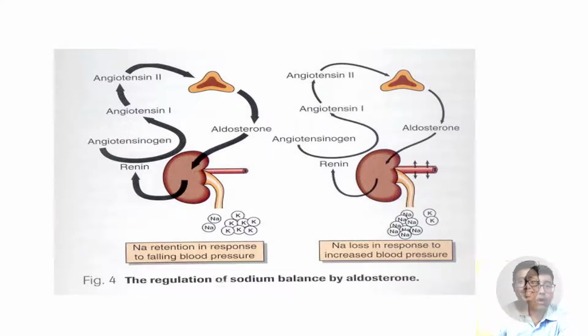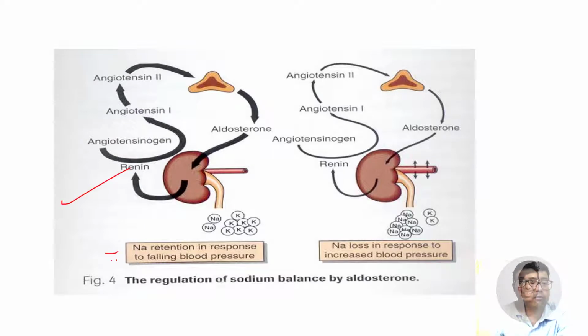Okay, so what happens if there is a fall in blood pressure, there is volume loss, then we need to conserve sodium. You get my point? If there is a fall in blood pressure, we need to raise the blood pressure. So when blood pressure is low, we need the body to work in such a way that the blood pressure goes up. How can it go up? By increasing the sodium concentration. How can it increase the sodium concentration? By reabsorbing more and more sodium. So if you look at the urine, the urinary sodium will be very less. That is what is happening in the first figure.